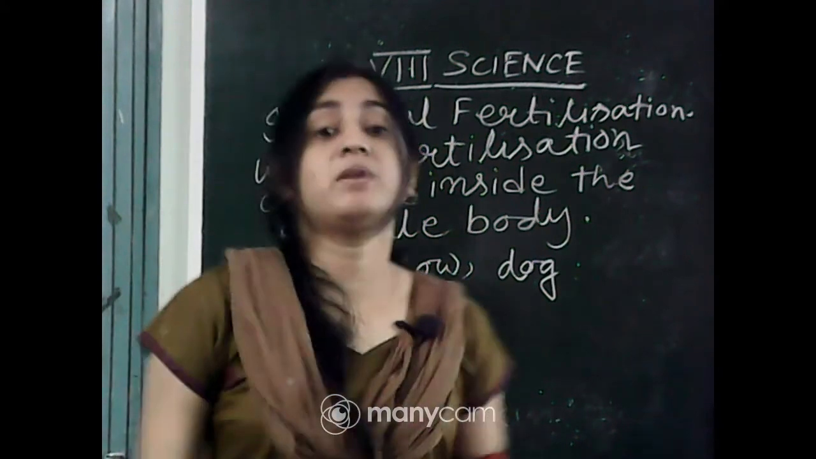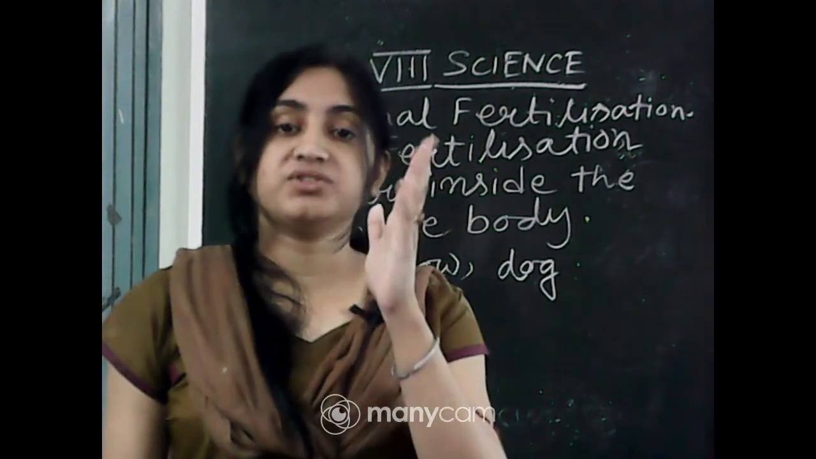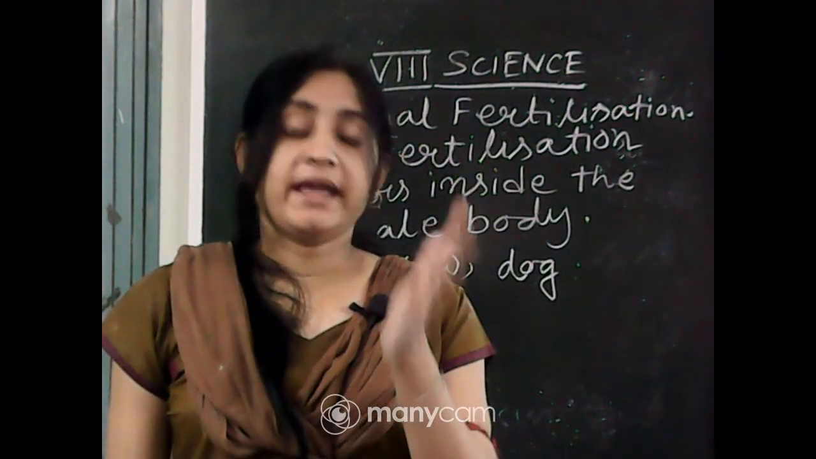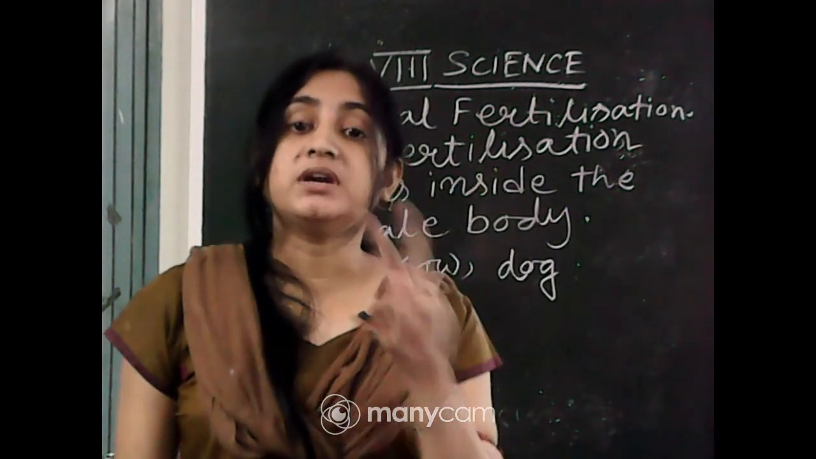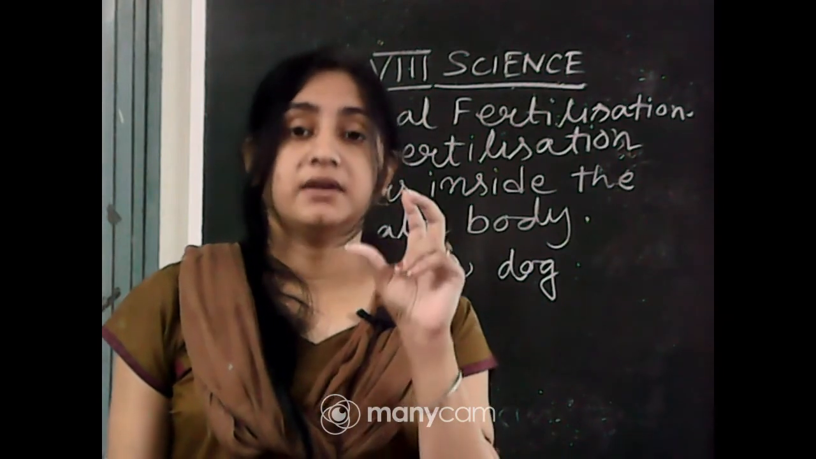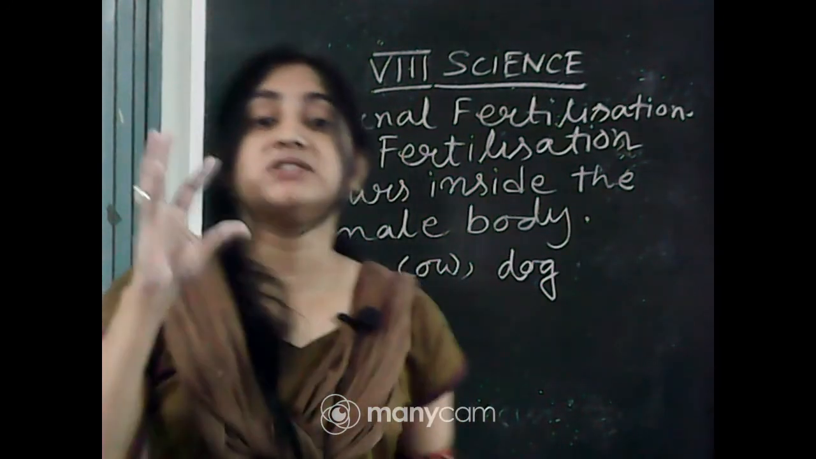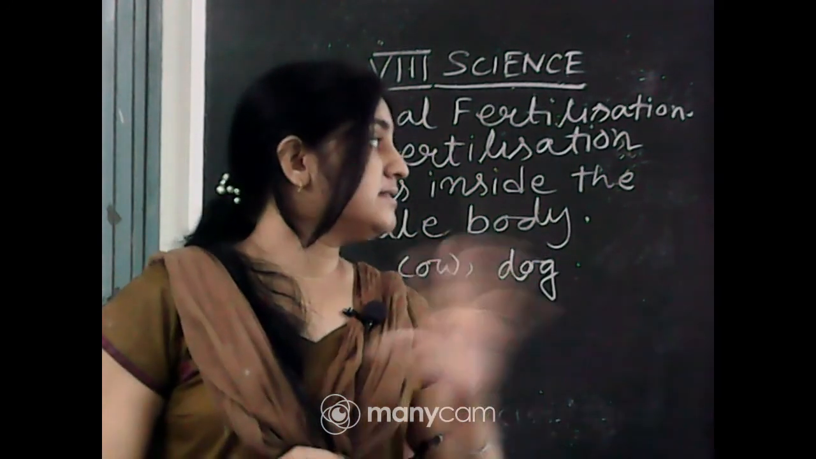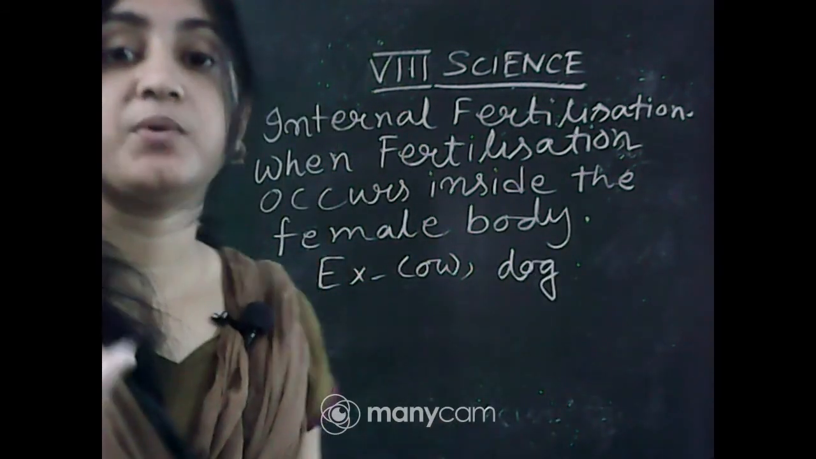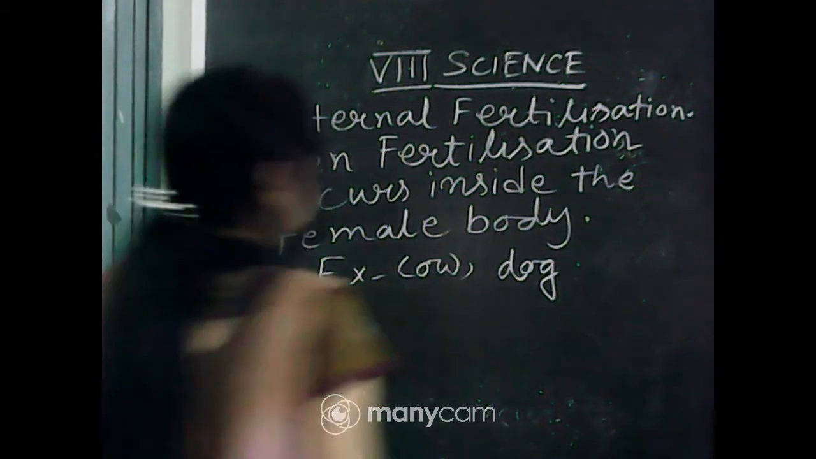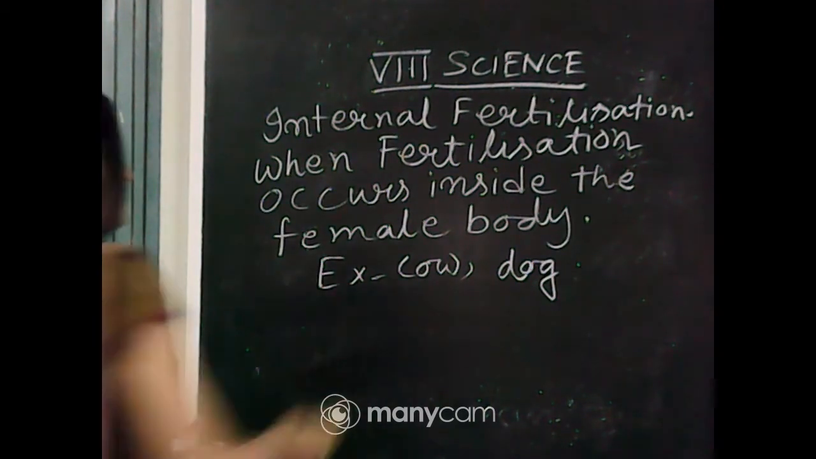Fertilization is the name of the process and zygote is the product. The process by which male and female gametes, egg and sperm, are fused is called fertilization, and after the fusion of egg and sperm, what forms is called the zygote. Zygote is one type of cell, and fertilization is the name of the process. Both are totally different: one is process, one is product. So internal fertilization is when fertilization occurs inside the female's body, for example cow and dog.